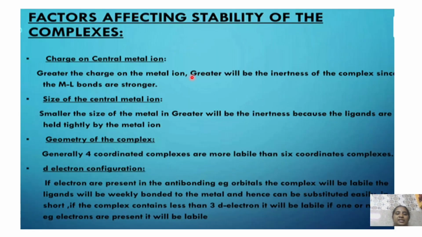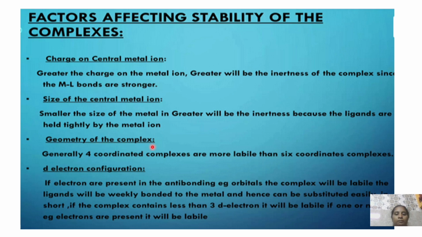What are the factors that affect the stability of the complexes? The first factor or criterion is based on the charge on the central metal ion. Greater the charge on the metal ion, greater will be the inertness of the complex, since M-L bonds are stronger. Why? Because greater the charge, the electrons are closer to the metal, so the metal-ligand bonds are stronger. Second criterion is the size of the central metal ion. Smaller the size of the metal, greater will be the inertness, because the ligands are held tightly by the metal ion.